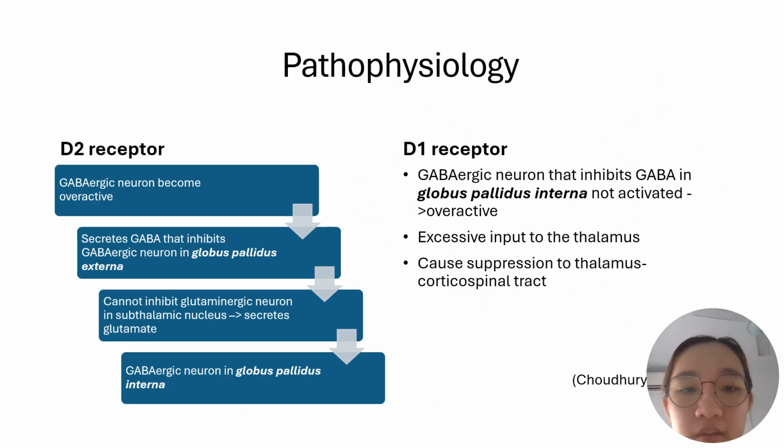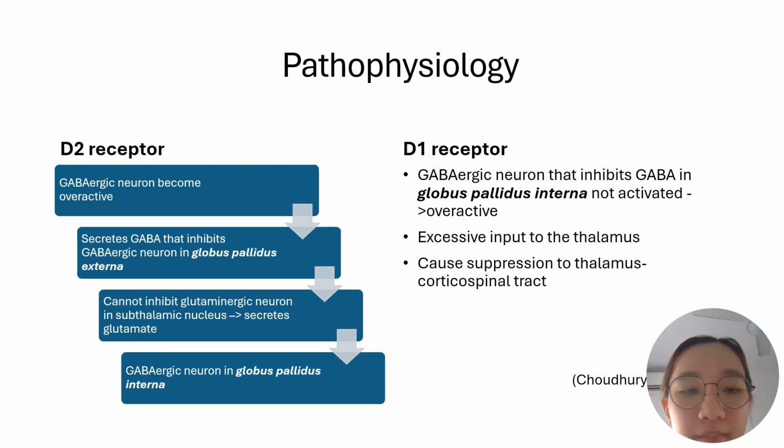Looking into more details, when dopamine decreases, it does not bind to the D2 receptor, which inhibits the GABAergic neuron, leading to GABAergic neurons becoming overactive and secreting GABA, which inhibits the GABAergic neuron in the globus pallidus externa. And as it is inhibited, it cannot inhibit the glutaminergic neuron in the subthalamic nucleus. And so, the glutaminergic neuron will secrete glutamate, which will stimulate the GABAergic neuron in the globus pallidus interna.